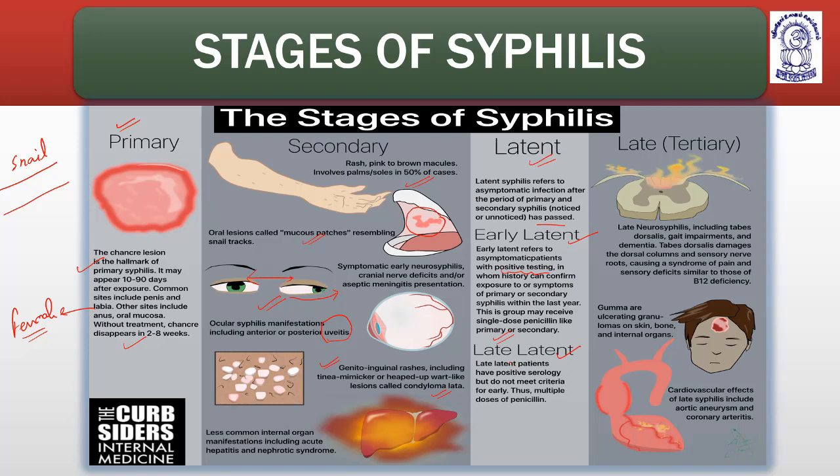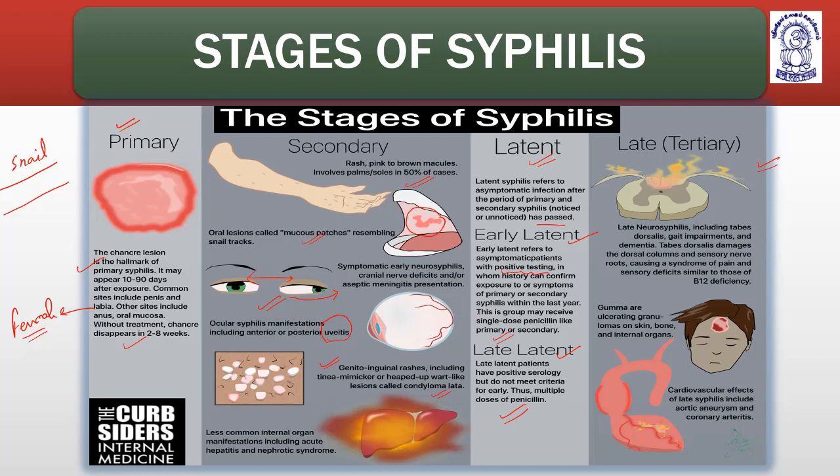Late latent patients have positive serology, which means the bacteria is now present in different body secretions, whether blood or semen. So now it is a complication, and that's why multiple doses of penicillin are given. Now comes tertiary syphilis, which involves the neurology, the nerves and so on.